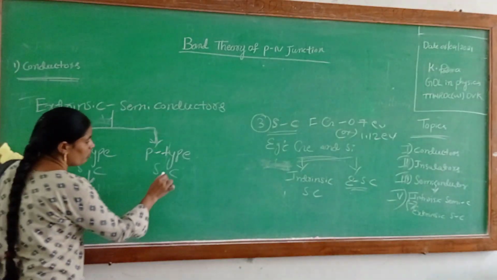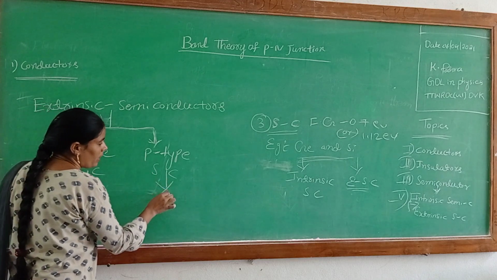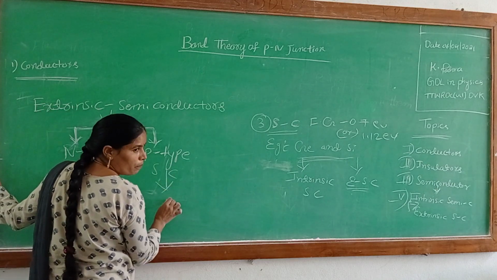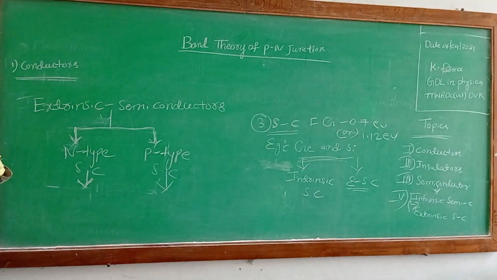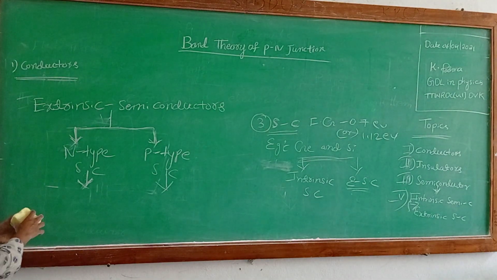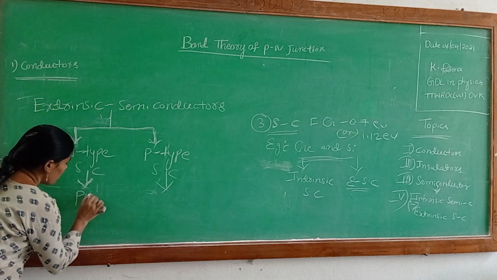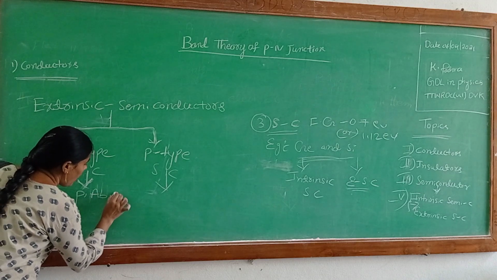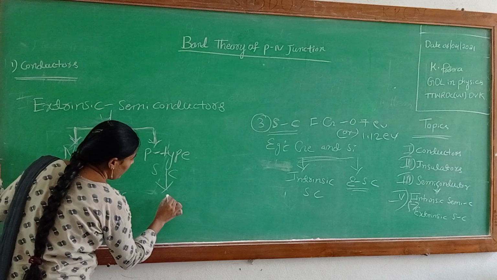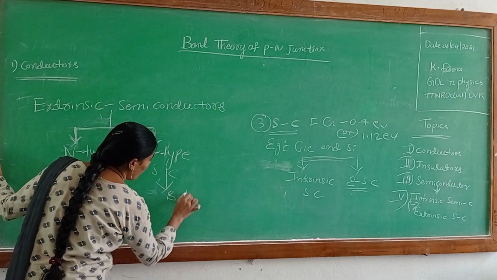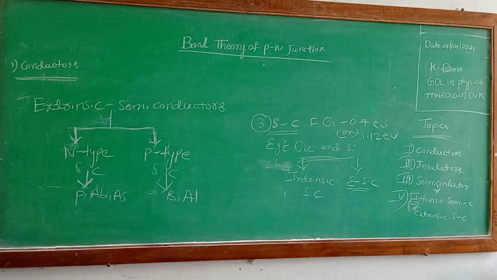Here, trivalent impurity added to an intrinsic or pure semiconductor is known as a P-type semiconductor. Okay, clear here? Examples of N-type semiconductors: phosphorus, antimony, arsenic. These are the examples of N-type semiconductors. For P-type semiconductors: boron, aluminium. These are the examples of P-type semiconductors.